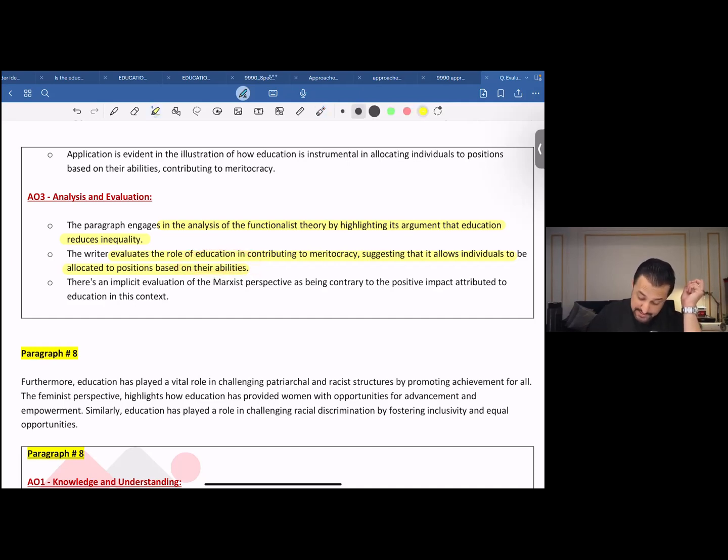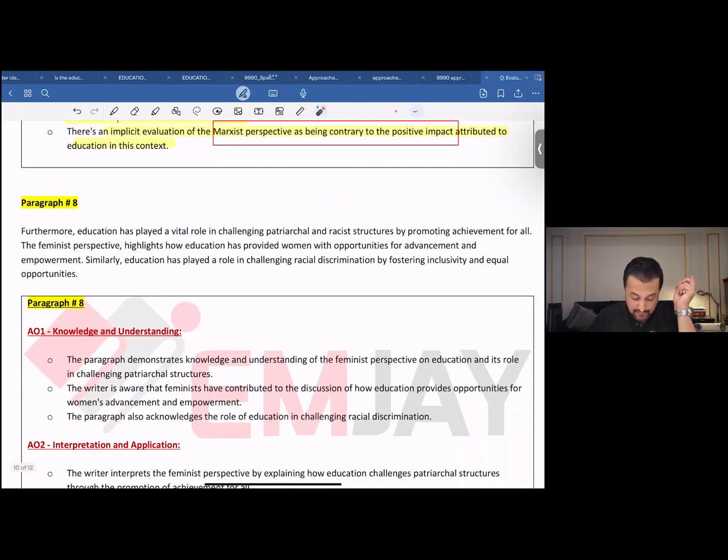There's an implicit evaluation of the Marxist perspective as being contrary to the positive impact. Now, that was the eighth paragraph; there are two more paragraphs.